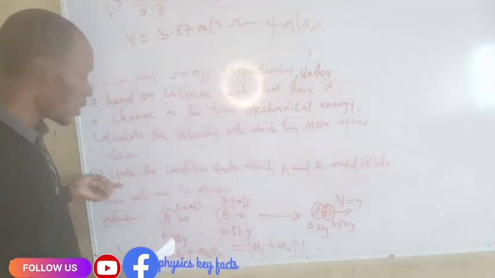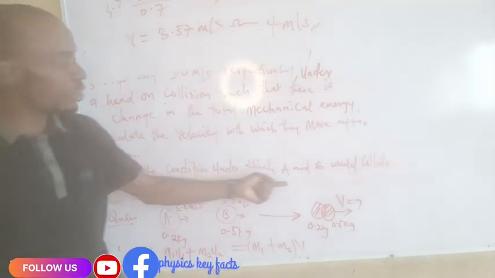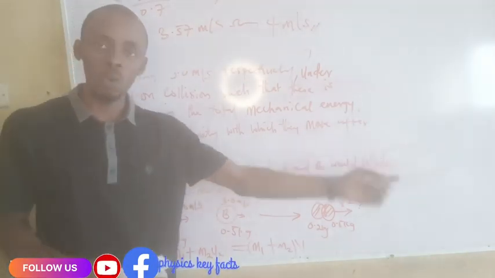Question II is saying, state the condition under which A and B will collide.